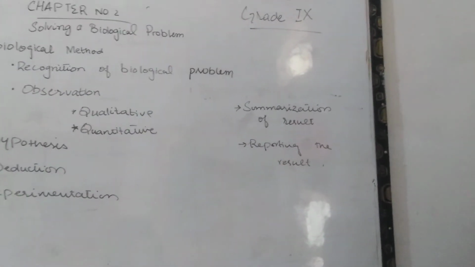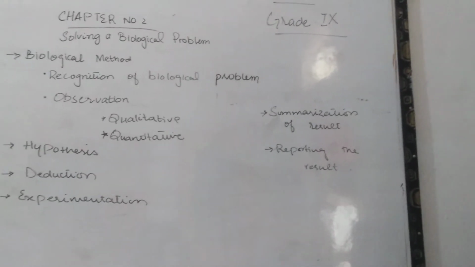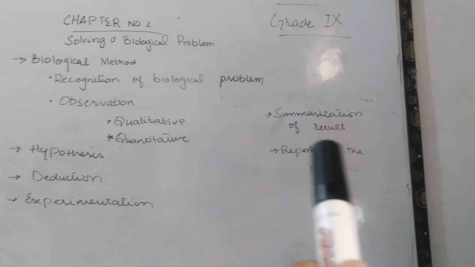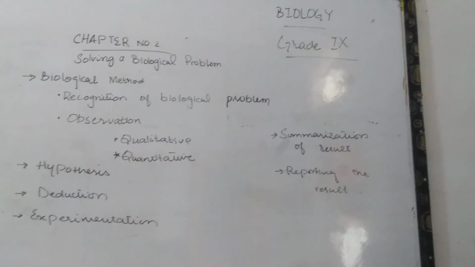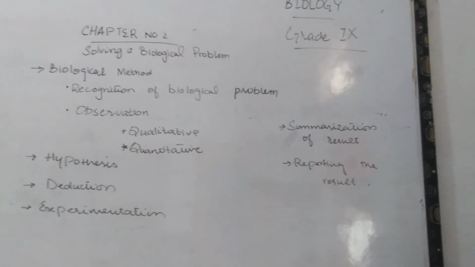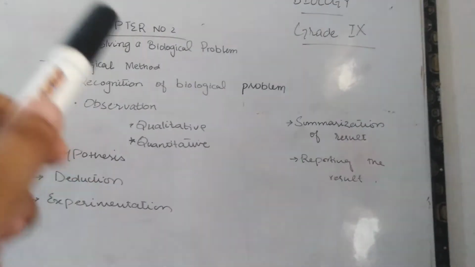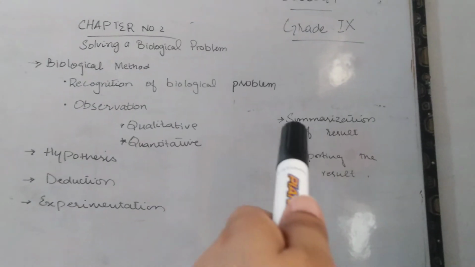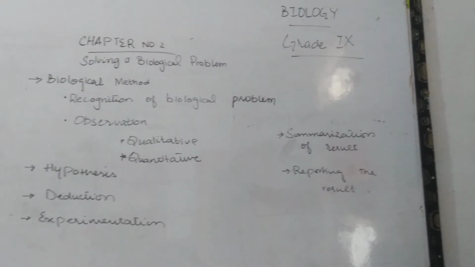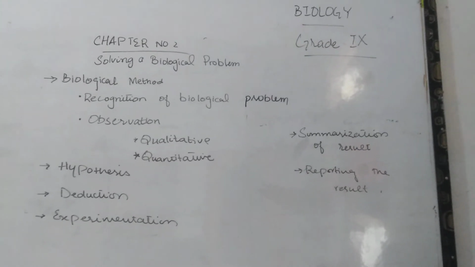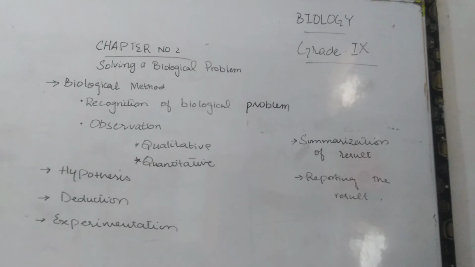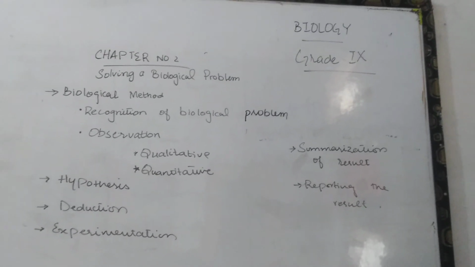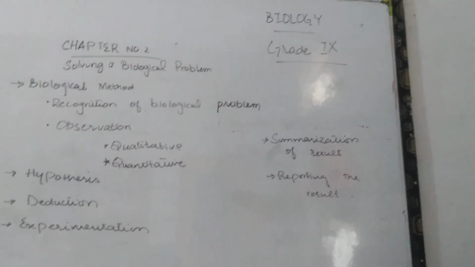The next point is summarization of results. As the name indicates, we gather the data and summarize the results from the previous steps. Biologists gather actual quantitative data from experiments, data for each of the groups, then average and compare them statistically.